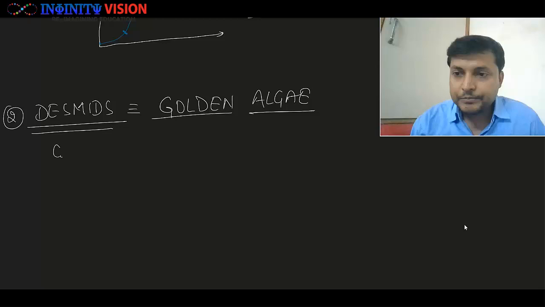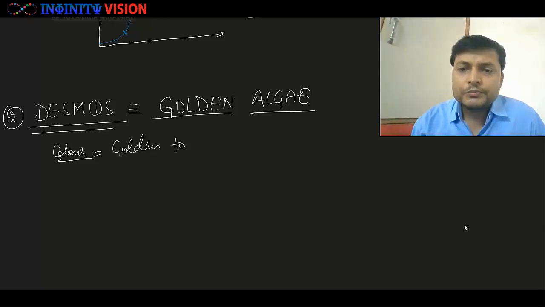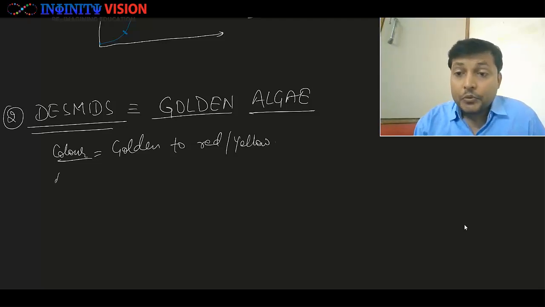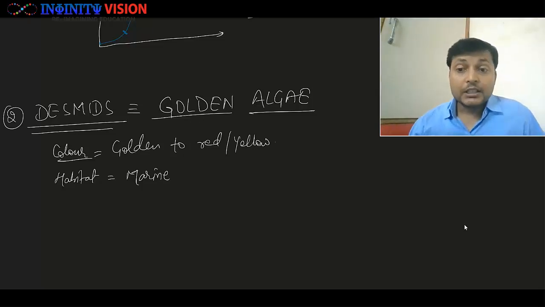Okay, where they are found. Color wise they are golden to red or yellow. Habitat is obviously marine.